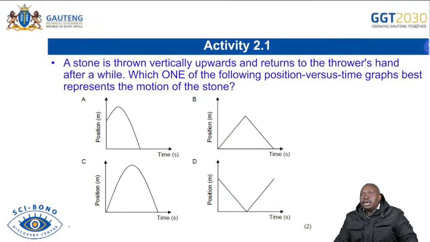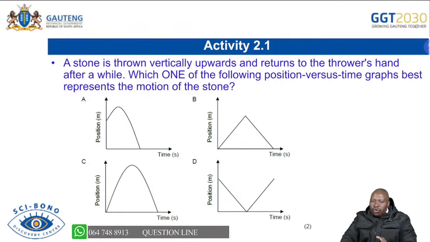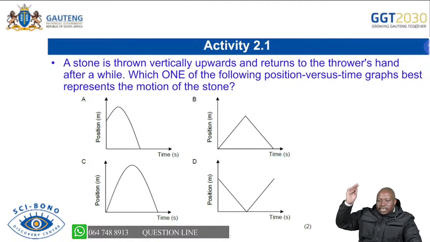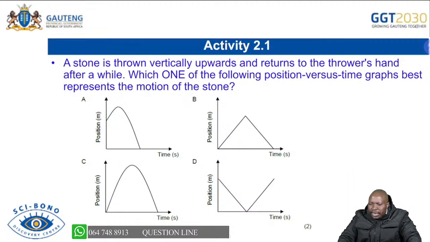Let's look at questions now. On this one, I wanted us to look at a multiple choice type of question, as we indicated that there are 20 marks that will come from this type of question. So we are saying a stone is thrown vertically upwards. So you pause there. It's okay. A stone is going upward. We've already said that it will go up, it will reach maximum height, and then return to the thrower's hand.